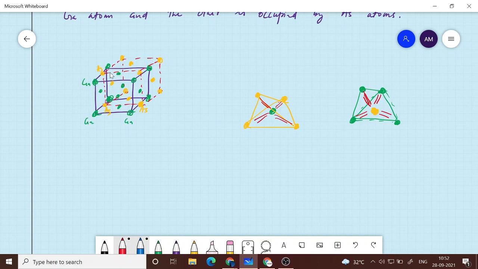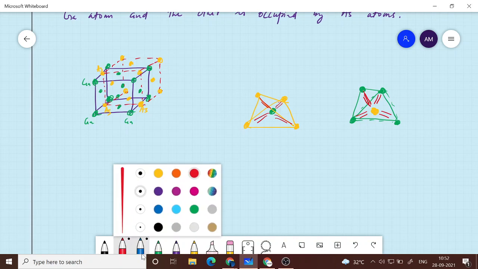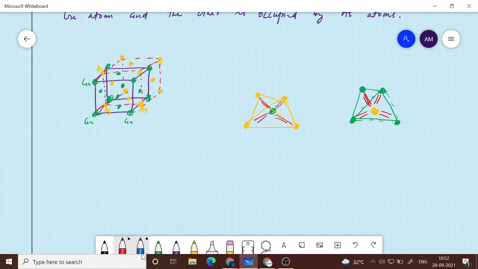So that way also one can think about it. Okay, so that's about gallium arsenide.